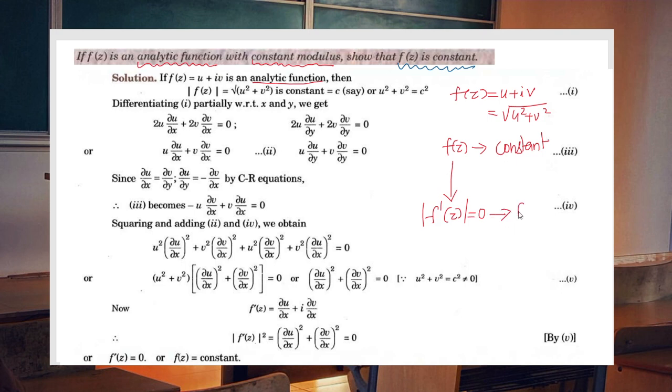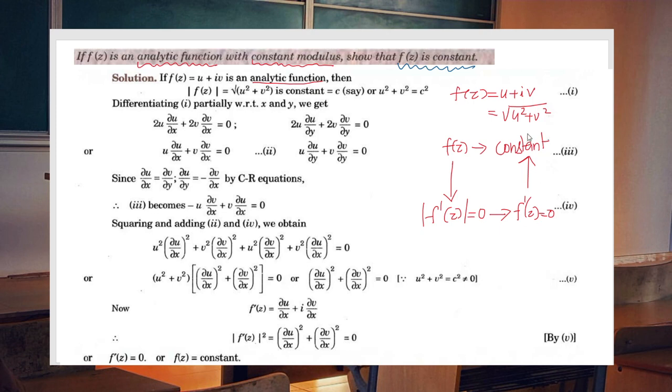And that implies f dash of z is 0. And once f dash of z is 0, it will come back to the idea that f of z is a constant. So that is actually the structure of this particular proof. You have to show that f of z is constant. We will show that the modulus of its derivative is 0. Once we show that the modulus of the derivative is 0, we can conclude that the derivative itself is 0.